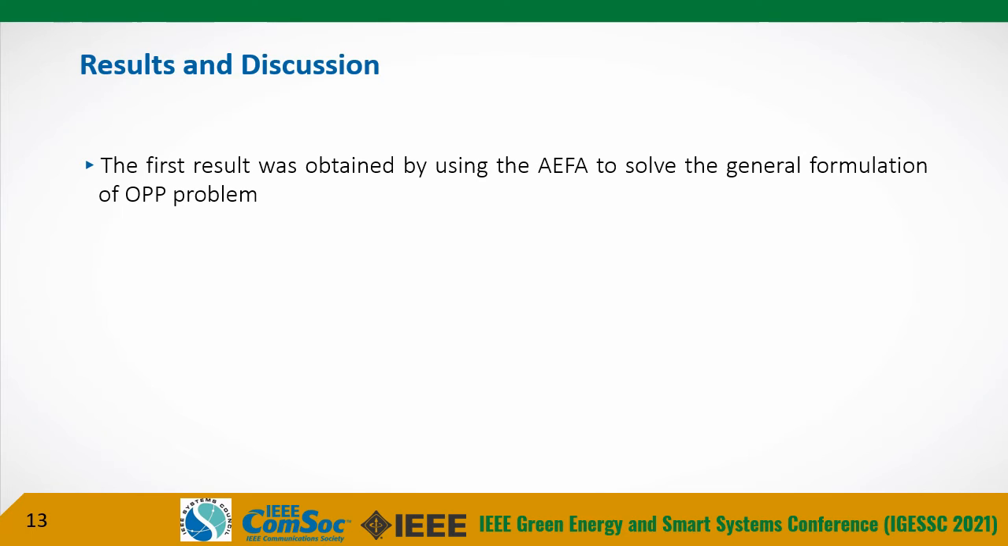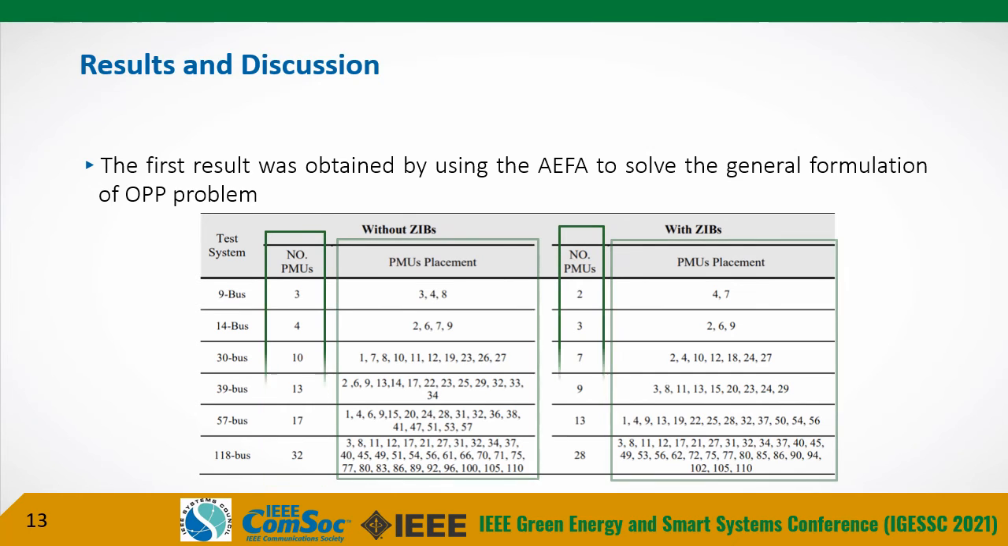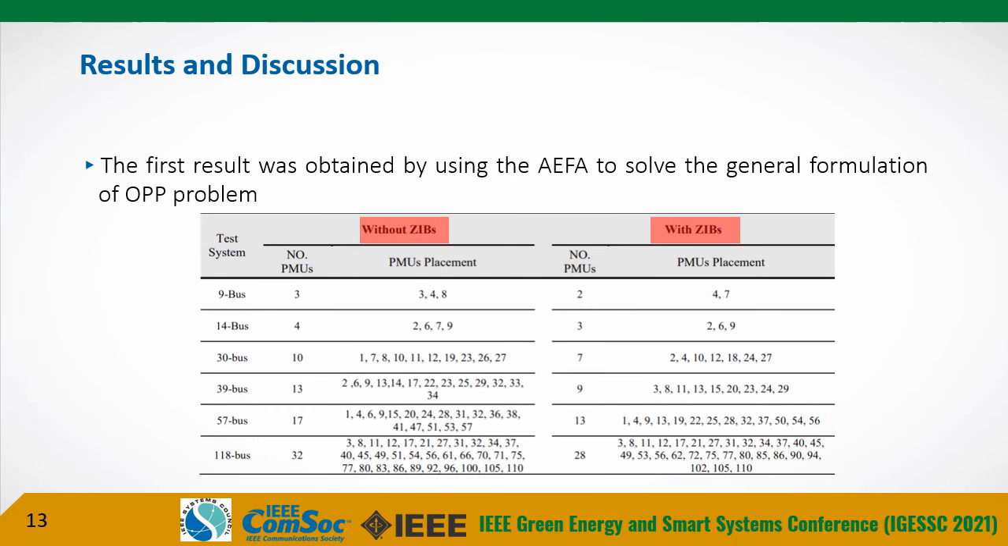The first result was obtained by using the artificial electric field algorithm to solve the general formulation of the OPP problem, where this table represents the number of PMUs and their locations for all test systems. The study was done with and without considering the zero injection bus, where the zero injection bus refers to a bus that does not have any load or generators. For example, in the IEEE 14 bus test system, we need 10 PMUs to achieve full observability, and this is their location. This is without considering the zero injection bus.